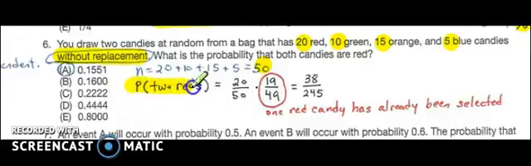I'm looking at the probability the first candy and the second candy are red. Because I'm looking for red and red, I am going to multiply. First time, there are 20 candies out of 50 that are red. If I take one red candy out, there's 19 out of 49. So that gives me 38 out of 245. So that would be A.